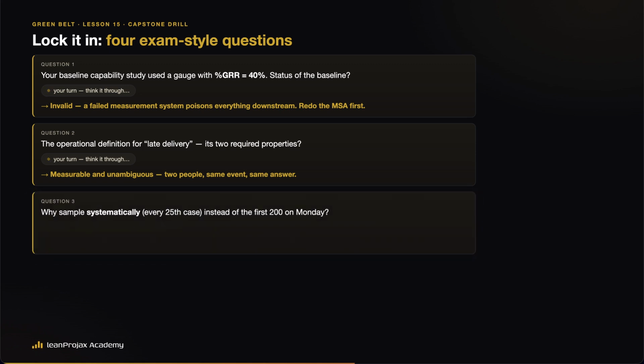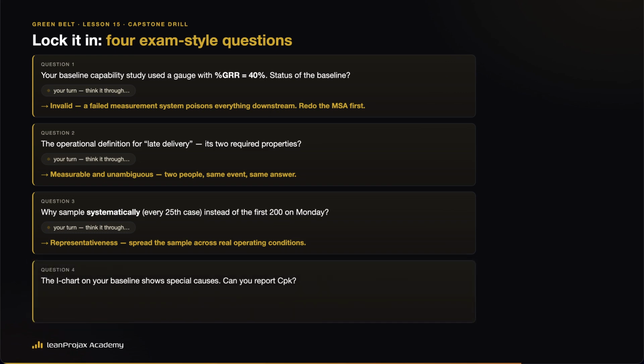3. Sample size 200, systematic every 25th case. Why systematic instead of grabbing the first 200 on Monday? Think it through. Representativeness. Monday morning cases aren't the process. Spread the sample across real operating conditions.